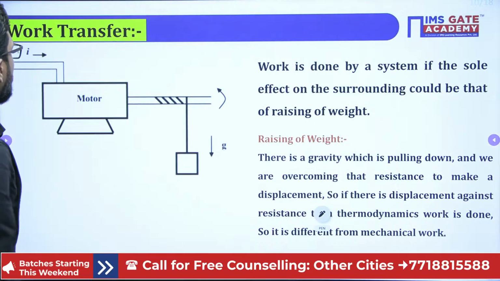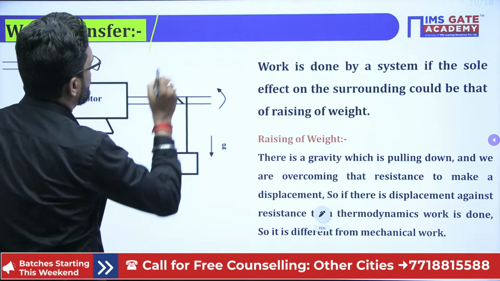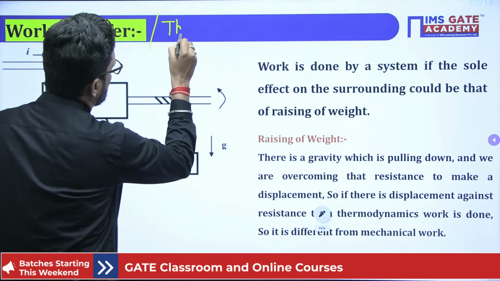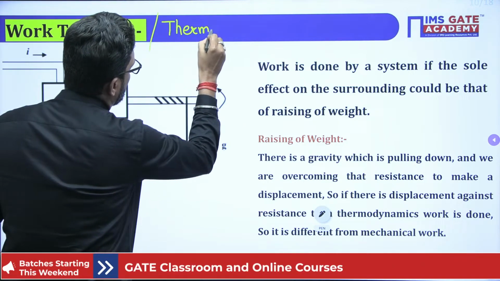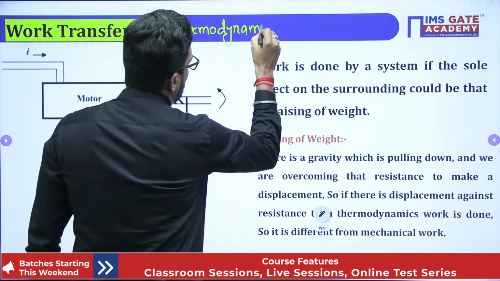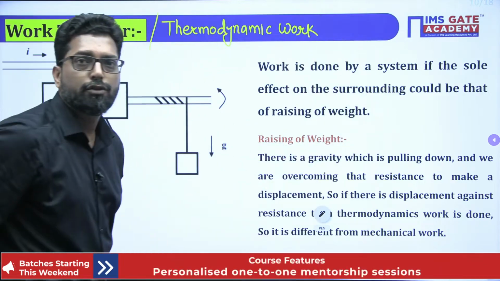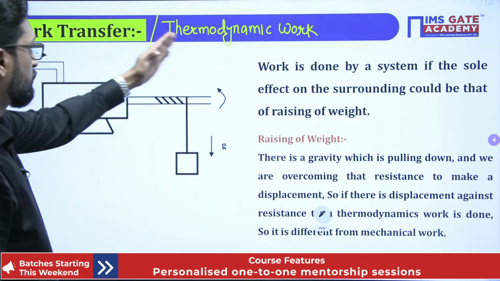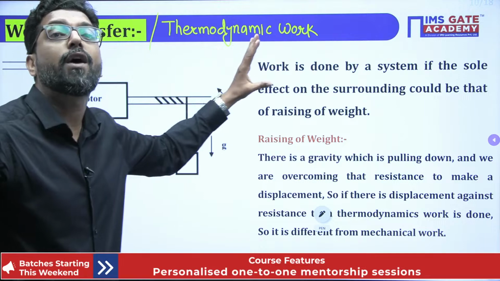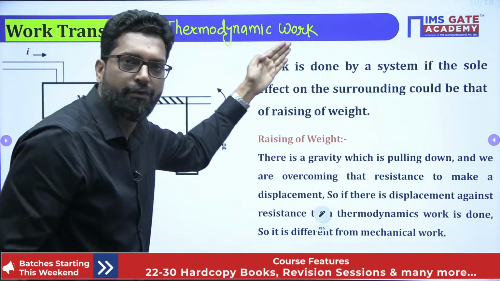Thermodynamic work is also called work transfer. That means it is a boundary phenomenon.